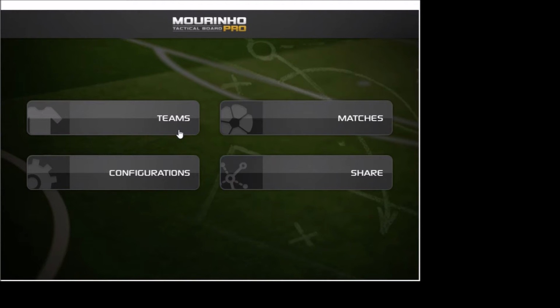Okay, so here we are. This is the Mourinho Tactical Pro Board, and it's a very groovy piece of software for analyzing data, in terms of the formations and how players are done and the tactical layout. So we're going to do a quick preview of the starting lineups of both teams in the big game between Argentina versus Chile today in the Copa Centenario final.